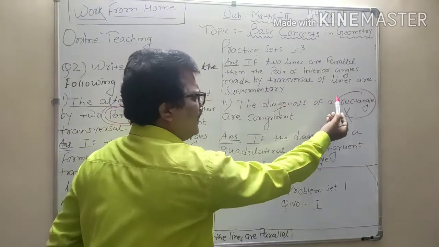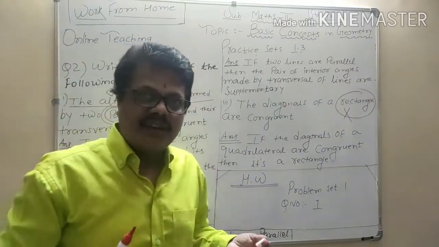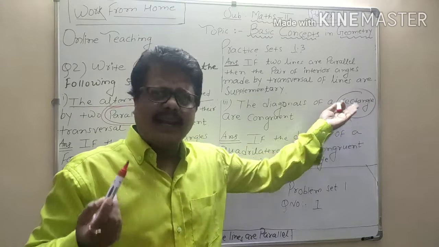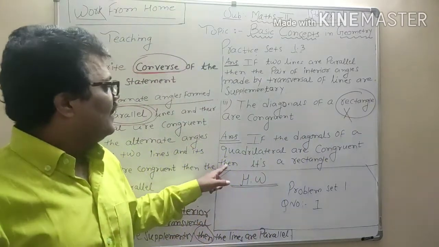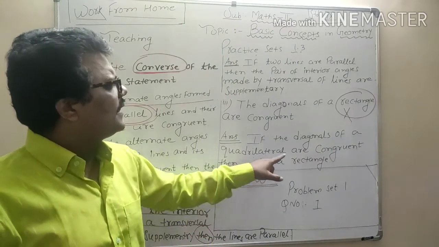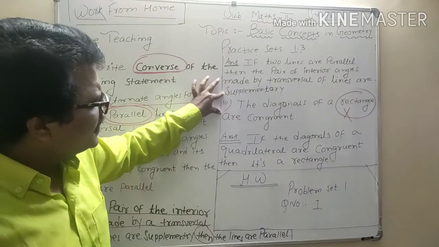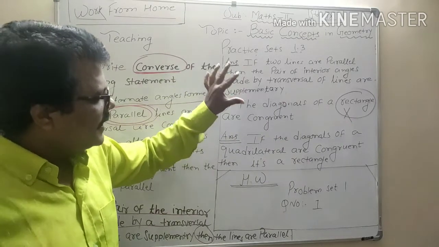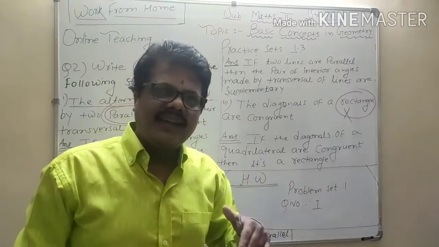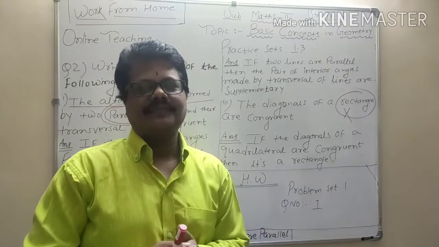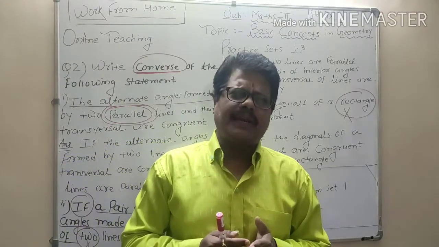If the diagonals of a quadrilateral are congruent, then what? Then whatever is remaining, then rectangle. Who is a rectangle? It is a rectangle. And instead of it is, you can say then it's a rectangle or it is a rectangle. And in this manner, we completed the answer of the third sub question also. Let me repeat it again. If the diagonals of a quadrilateral are congruent, then it is a rectangle. So very simple kind of statement.